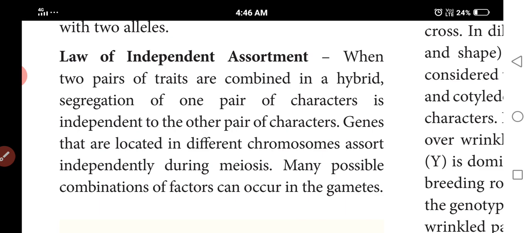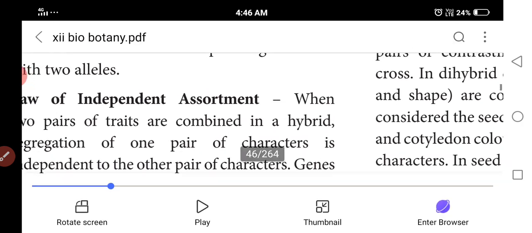So form of the seed, yellow round, green round, and color of the cotyledons, yellow cotyledons, green cotyledons, assort independently at the time of meiosis. Many combinations are possible at the time of gamete formation.